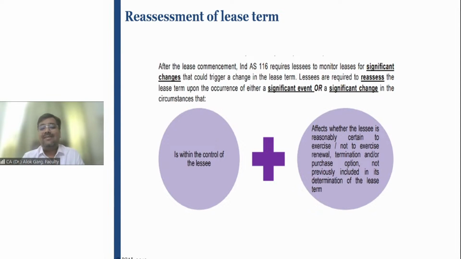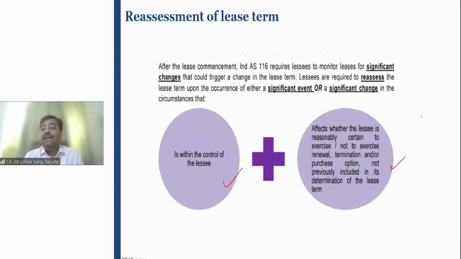So friends, the standard says that lessees are required to reassess the lease term upon occurrence of a significant event or a significant change in circumstances, right? Which is within the control of the lessee. I mean to say, when you are reassessing the lease term, you are only considering it from the perspective of the lessee. Even while determining the lease term, you are considering it from the perspective of the lessee. आप तो अपना ही बता सकते हो ना कि आपके हिसाब से reasonably certain है या नहीं है, right? Clear? So first, that situation should be within the control of the lessee.